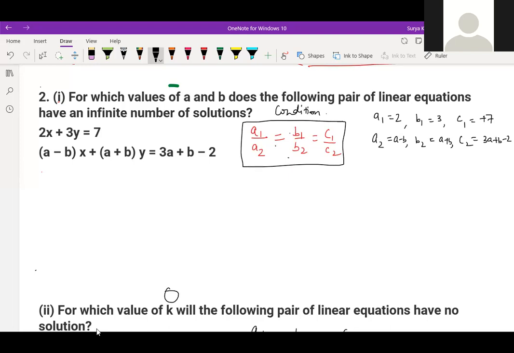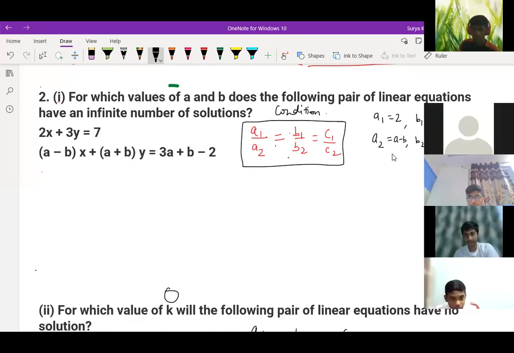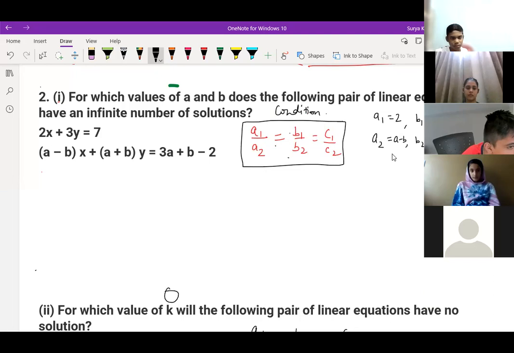Children, find and tell me who can find this. Just raise your hands. Who can find this question? Samarth. Only one, children. No one can find. Sudarshan, you can't find this?